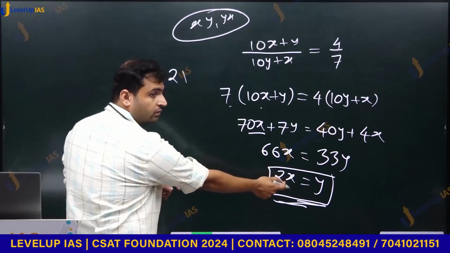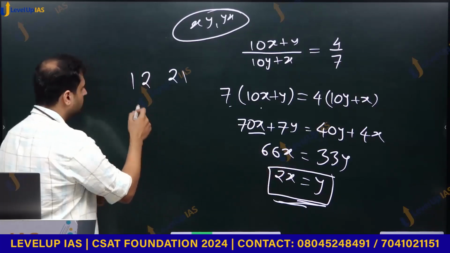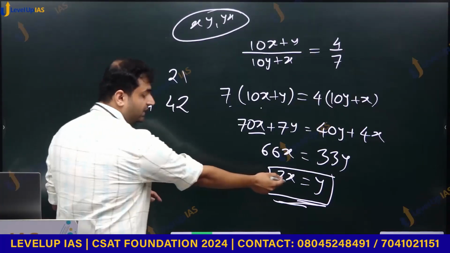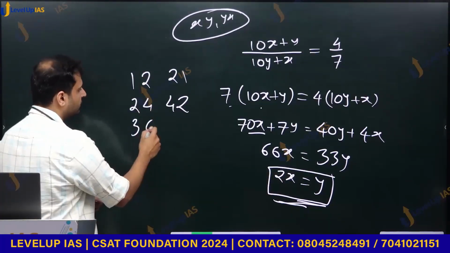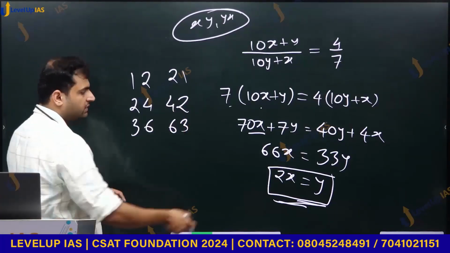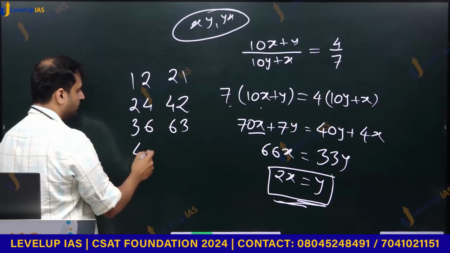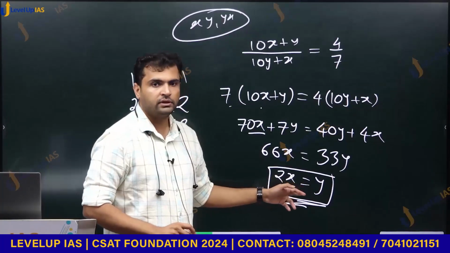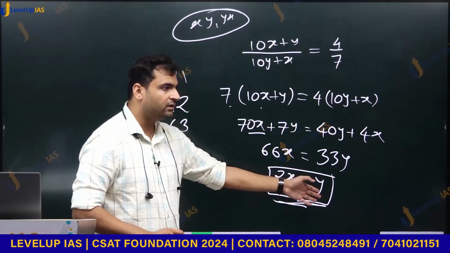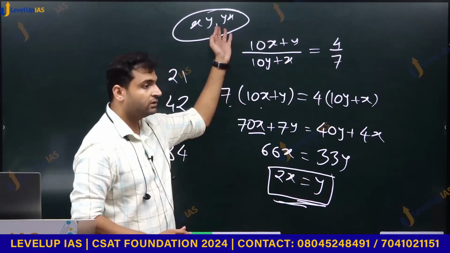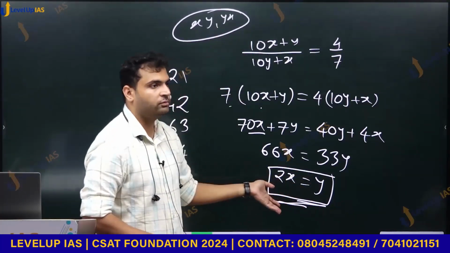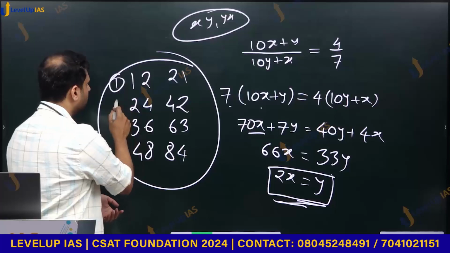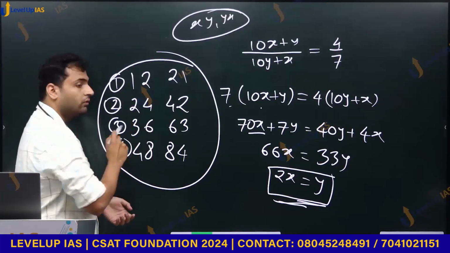If x is 2, y is 4, 24 and 42. If x is 3, y is 6. If x is 4, y is 8. If x is 5, y should be 10, but 10 तो digit है नहीं, we want digits, so y cannot be 10, so x cannot be 5. So these are the only possibilities, 1, 2, 3 and 4.